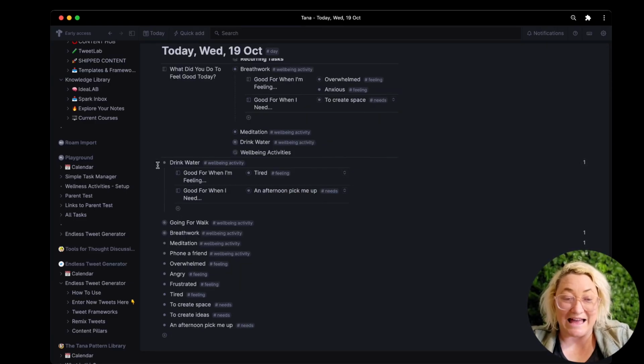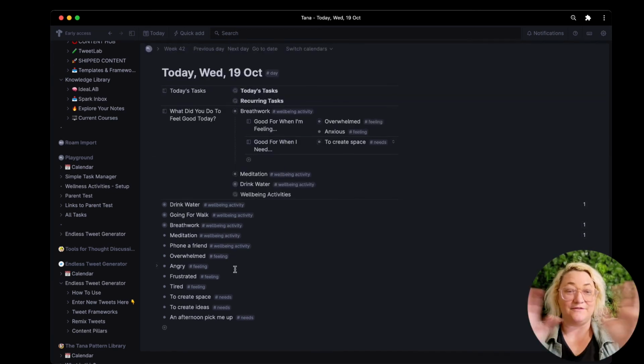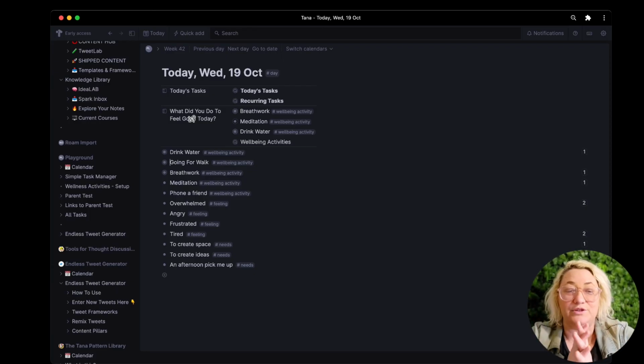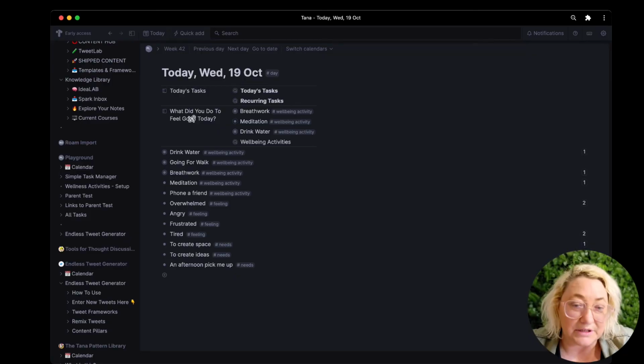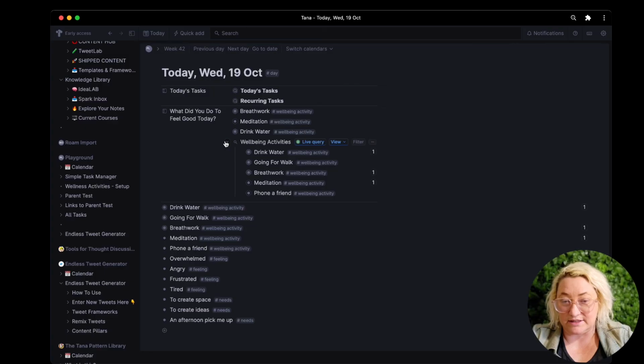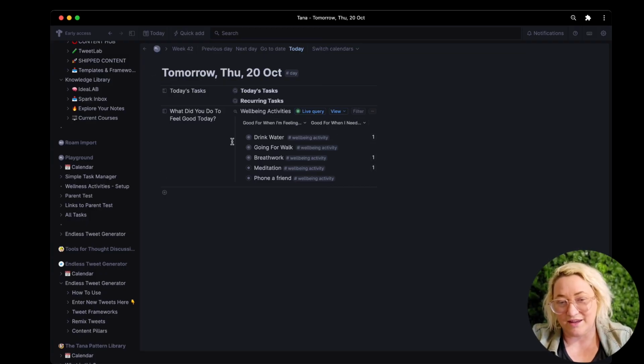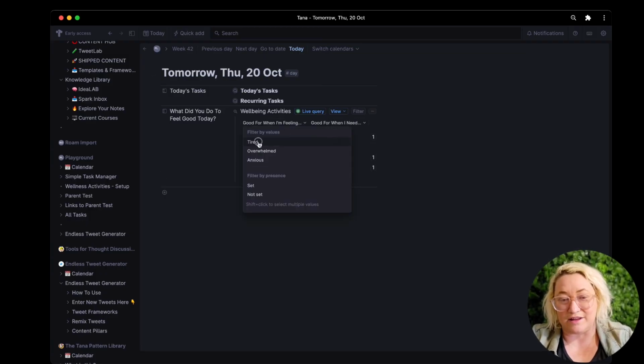So what's going to happen then? Once you've configured all of that, then when you get to your daily page and you say, what do I need to do today to feel good? You can come to your Wellbeing activities list. So let's say we go to our next day, so you can see a fresh one. All we have to do then is open up our find. And remember I said that there's a reason why I keep this as a find and a default content rather than just having it as a dynamic option list, is because then I can come here to filter and I can say, you know what, right now I'm feeling really tired.